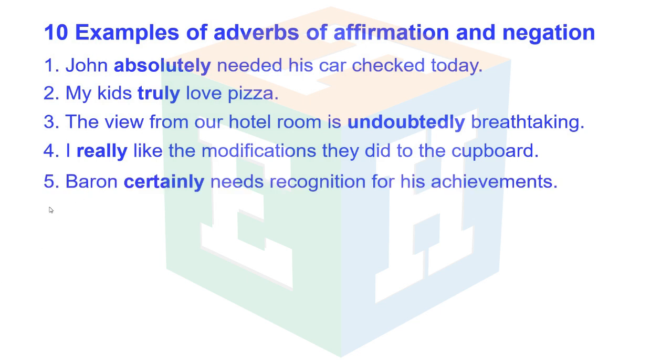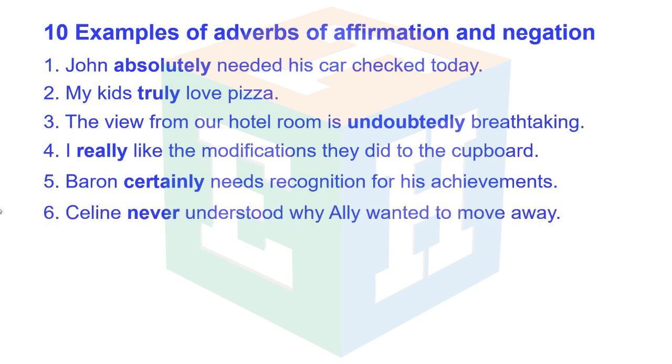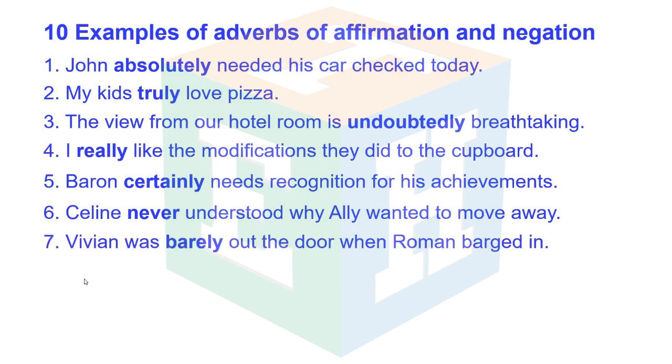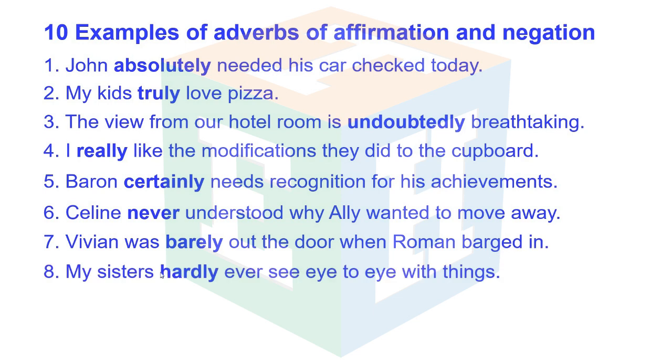Number 5, Baron certainly needs recognition for his achievements. Number 6, Celine never understood why Ali wanted to move away. Number 7, Vivian was barely out the door when Roman barged in.